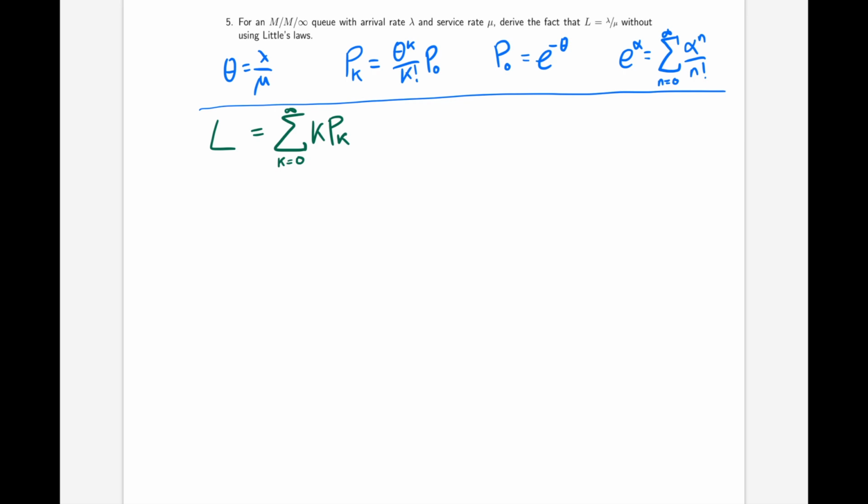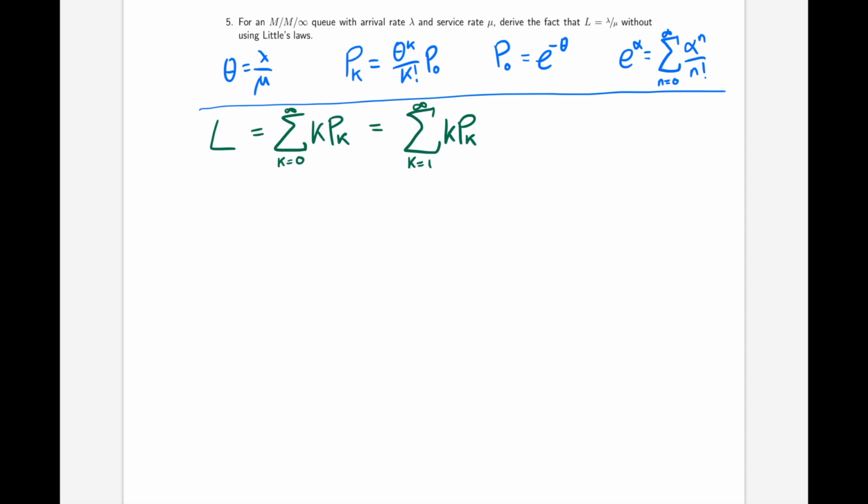The first term is going to be 0 times the probability of 0 customers being in the queue. That is just 0, so we don't need to add that term. We can rewrite this as the sum from k equals 1 to infinity of k times p_k, because that first term is just 0.